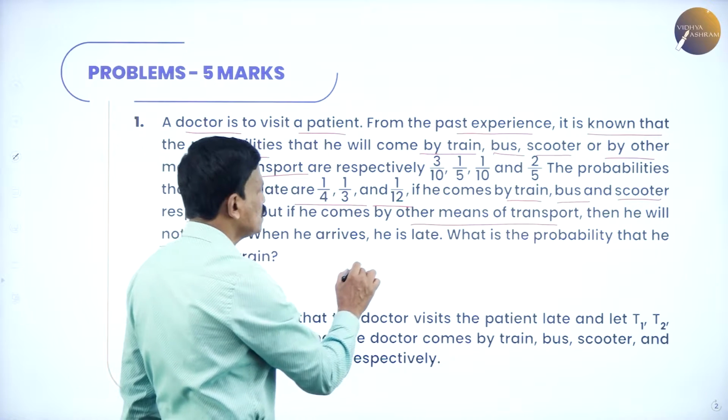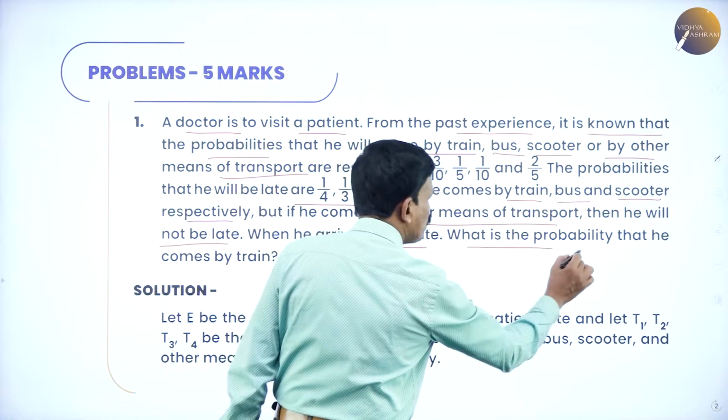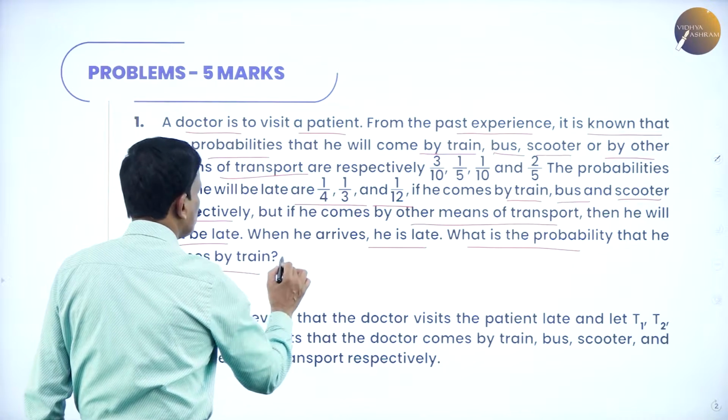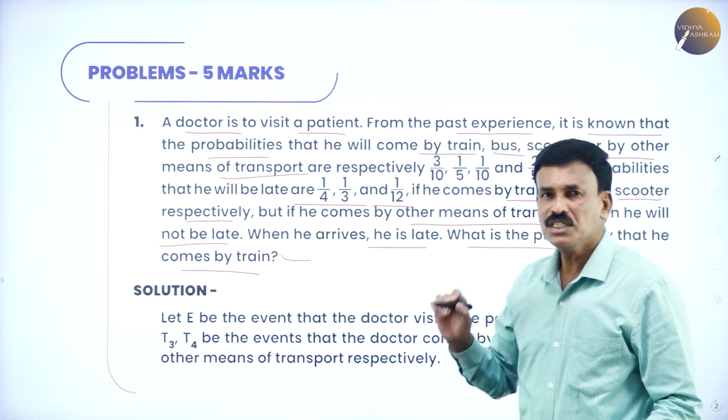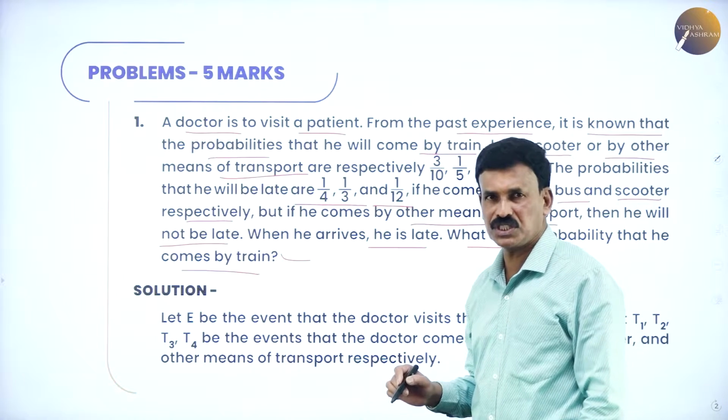When he arrives, he is late. What is the probability that he comes by train? This is an important problem. Very simple problem here. A doctor has to visit a patient.